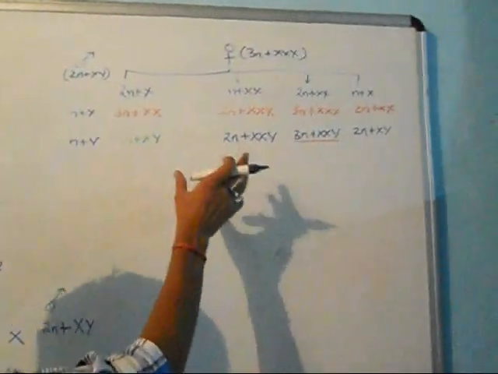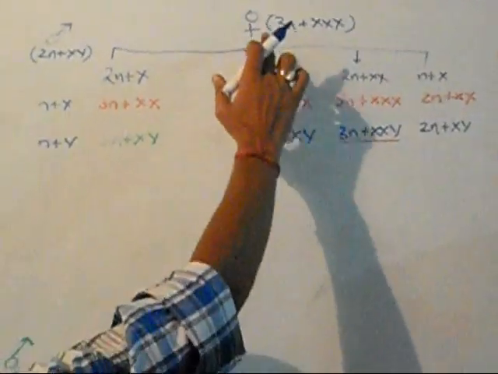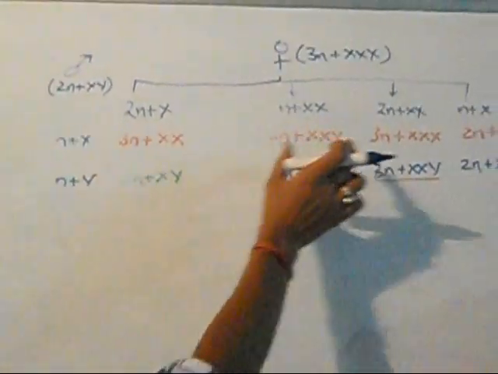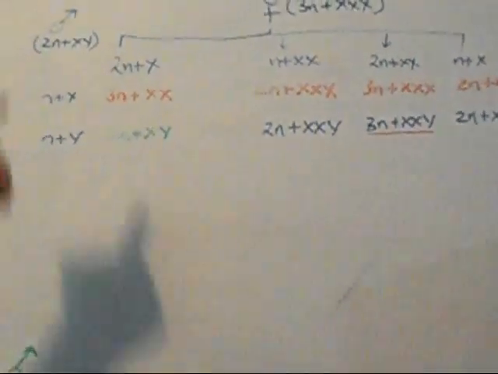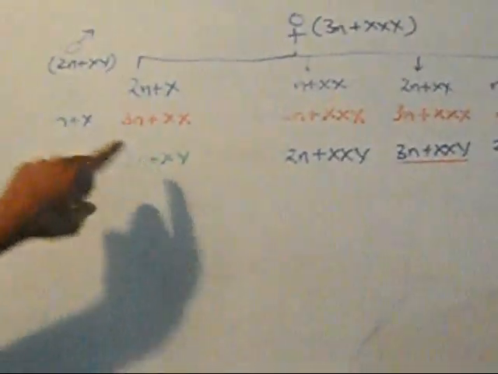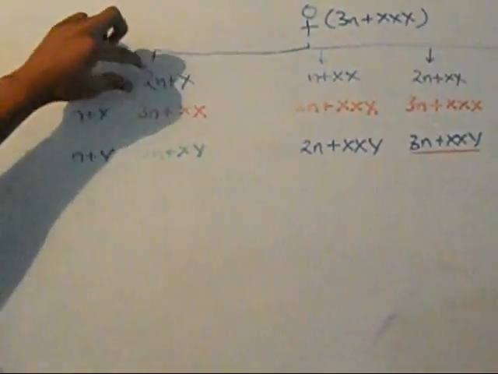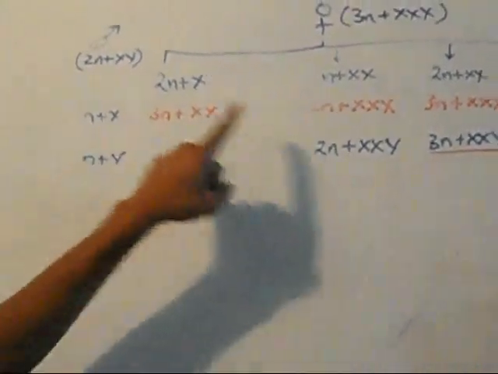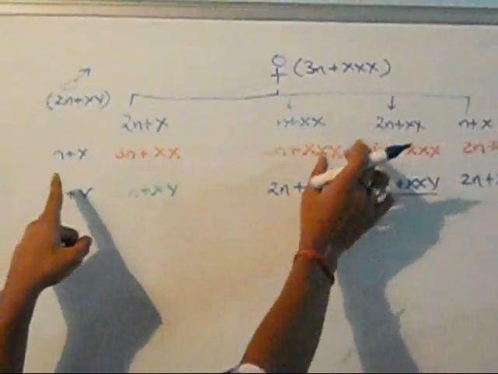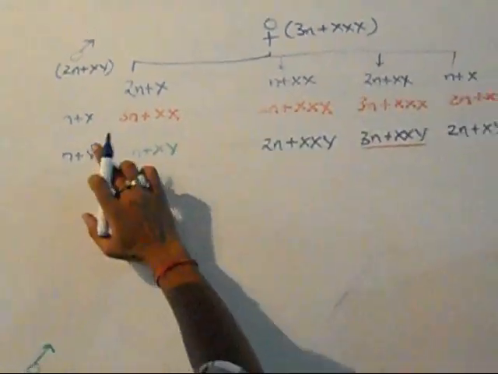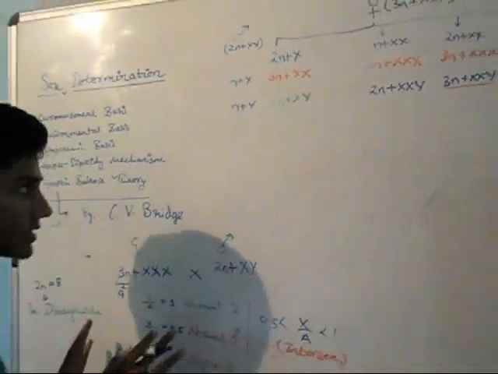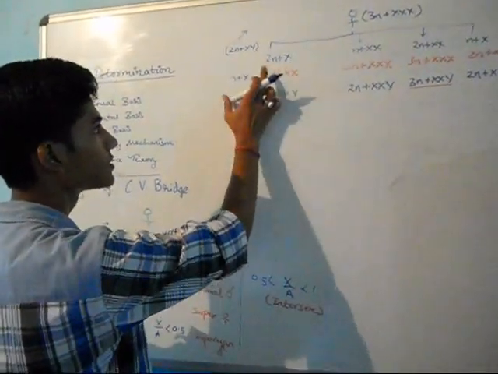Now let me draw a cross. Here's the cross. The female is over here, the male is over here. The gametes by the female are 2n plus x, n plus xx, 2n plus xx, and n plus x. The male is normal, so it will produce n plus x and n plus y. Now, if we combine them, it is 3n plus x, 2n plus xx, 3n plus xxx, and so on. n plus x with 2n plus xx, it will be a normal female. Now we'll get to it after when we draw the ratios. It's n plus y, 3n plus xy.